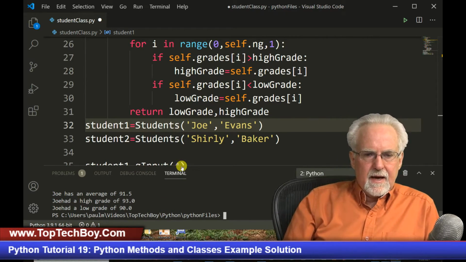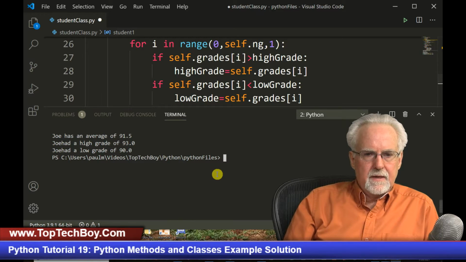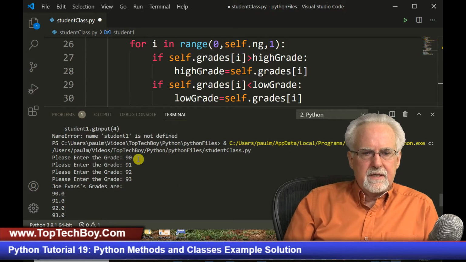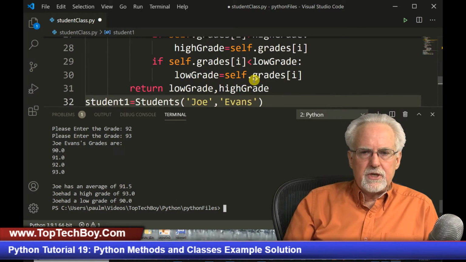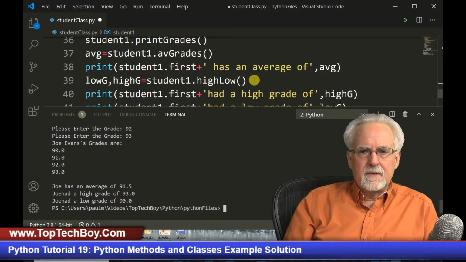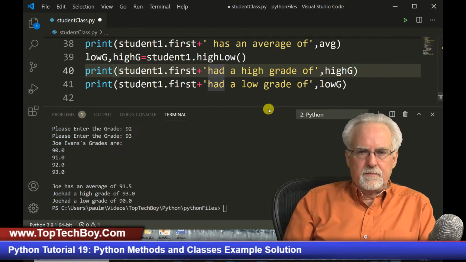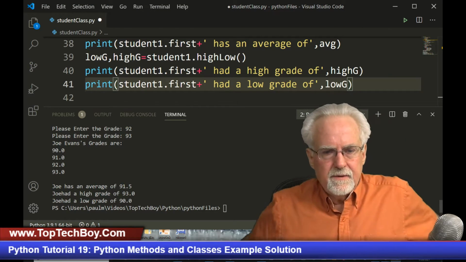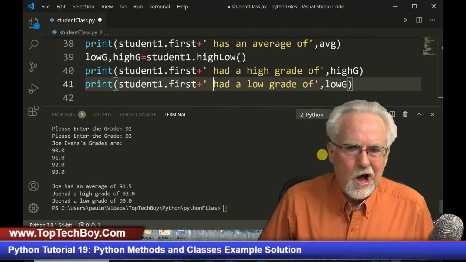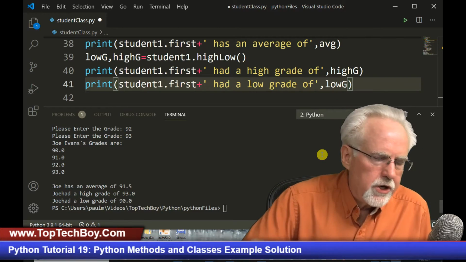Okay, look at that. All right, let's look at this. Please input the grade 90, 91, 92, 93. Joe Evans's grades are 90, 91, 92, 93. Joe has an average of 91.5. Joe had a high grade of 93. Joe had a low grade of 90. And so we need a space between Joe and had. And so is this down here. I'll put a space there and a space there, and then that should fix that. I don't need to run that again, so that looks really good. I like this a lot.